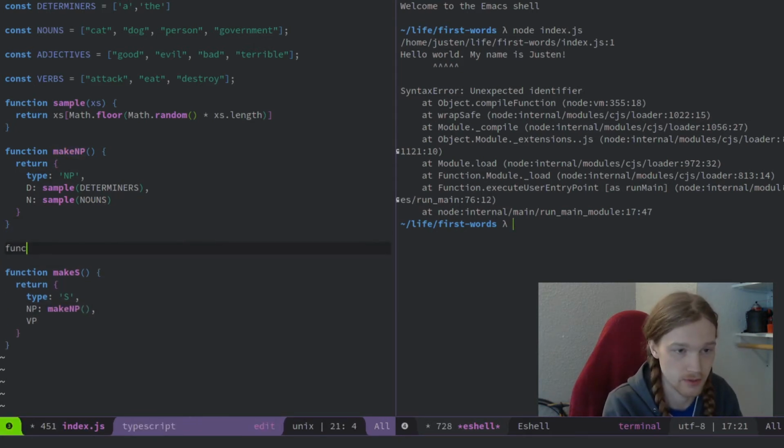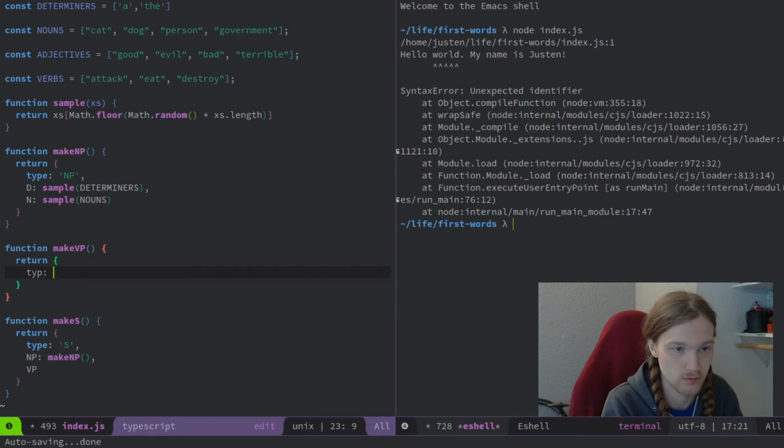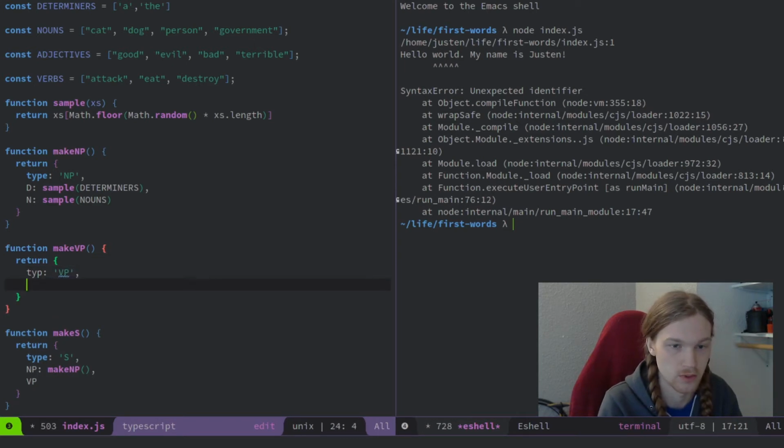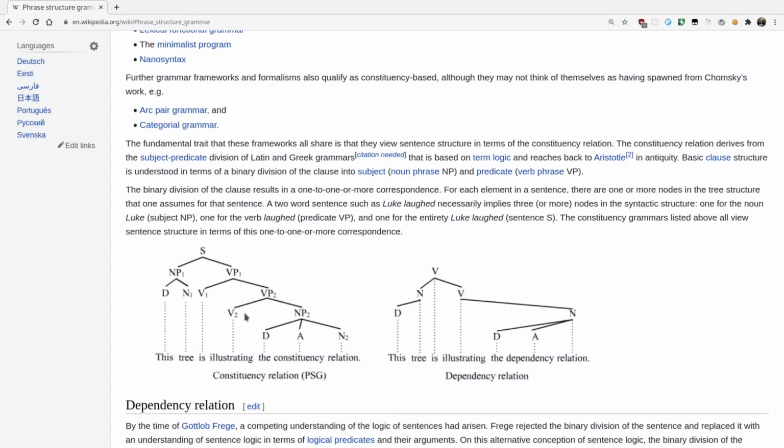And then we have to do the same thing for our verb phrase. Okay, so going back to our constituency relationship, we can see that a verb phrase ultimately will consist of a verb and then another noun phrase, or at least in this case that we're dealing with currently. So like if you have attack, right, you would have attacks the boy, or attacks the dog, which would be the verb phrase, and then on the left side of it, you would have the original noun phrase, which would be like a cat, or like the dog, like I mentioned earlier.